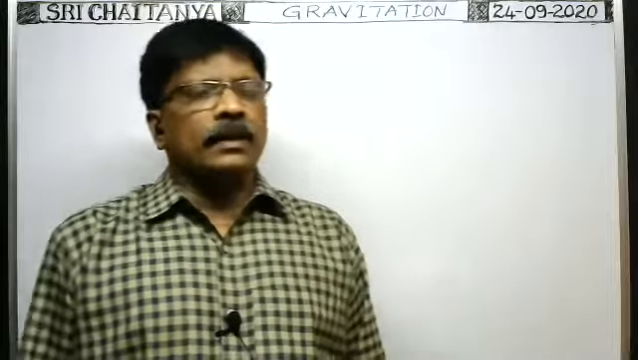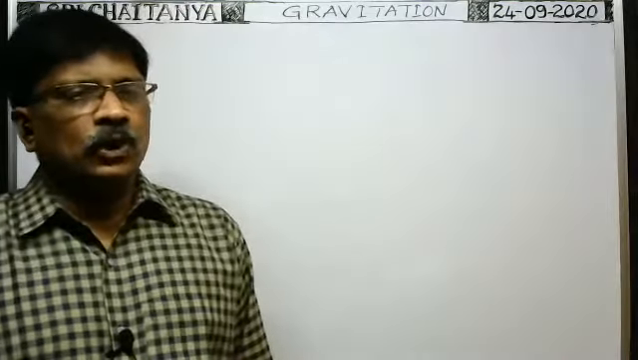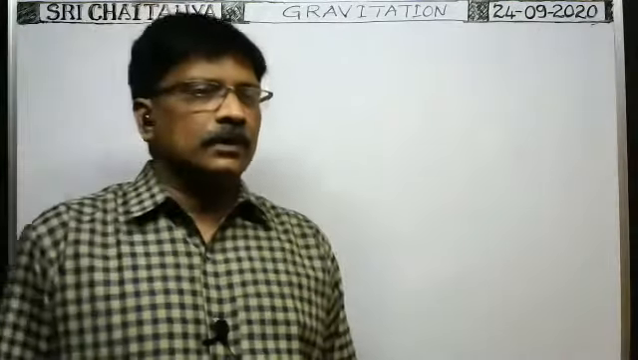Okay, in the last class we discussed the uniform finite thin rod and the uniform infinite or long rod, and what the intensity of gravitational field is at a certain distance due to them. We also discussed the arc, the circular ring, and the semicircular ring in different cases.